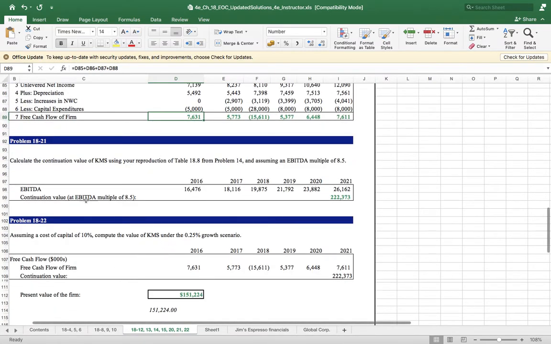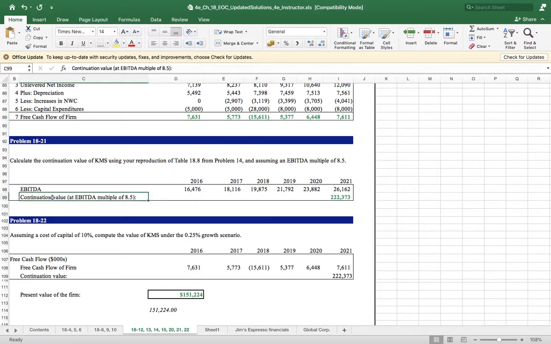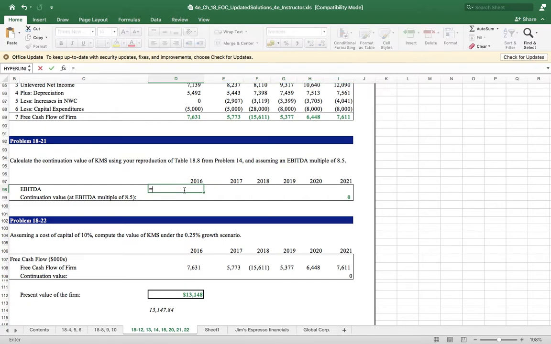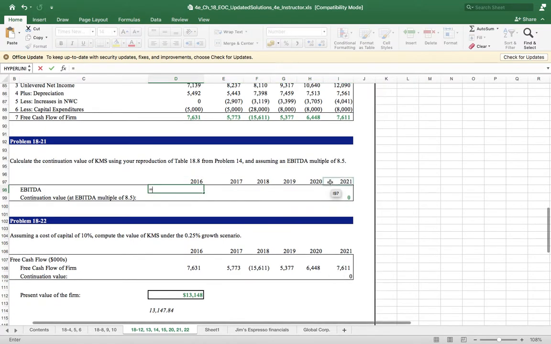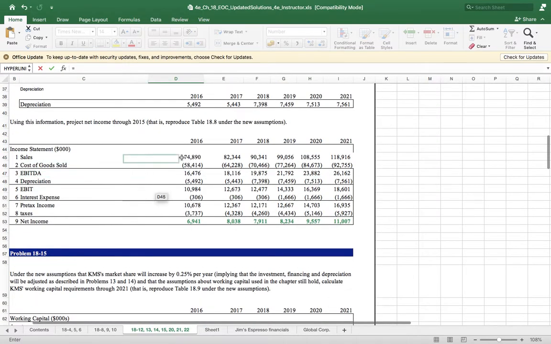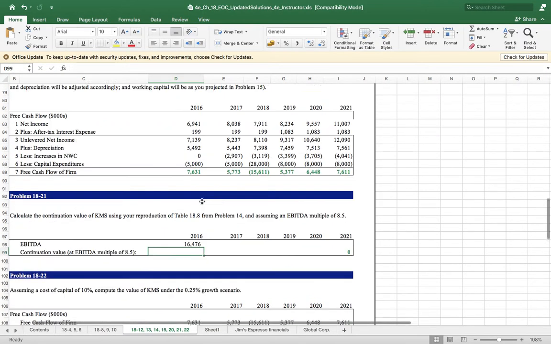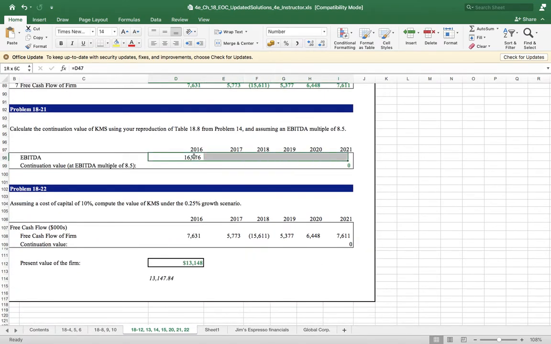Once you get the free cash flow, we will make the valuation. But before doing the valuation, we have an EBITDA multiple of 8.5. So calculate the EBITDA from 2016 to 2021. Where do you get the EBITDA? Go to the income statement. You have the EBITDA here. Enter. Then go through the other columns.